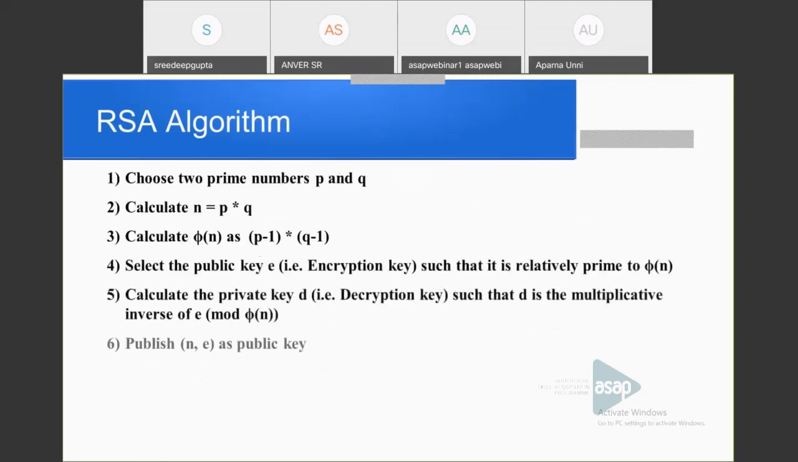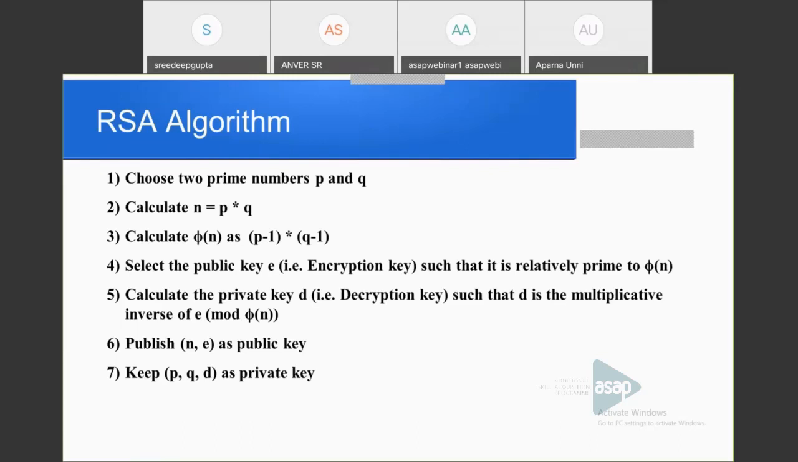So the RSA algorithm: first step, we choose two prime numbers p and q and calculate n as p times q. Then calculate phi of n. Since n is equal to p times q, and both are prime numbers, phi of n is equal to phi of p times phi of q. As p and q are prime numbers, phi of p is equal to p minus 1 and phi of q is equal to q minus 1. So calculate phi of n as p minus 1 times q minus 1.